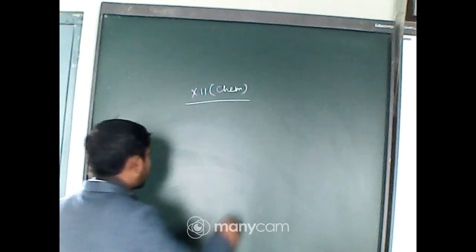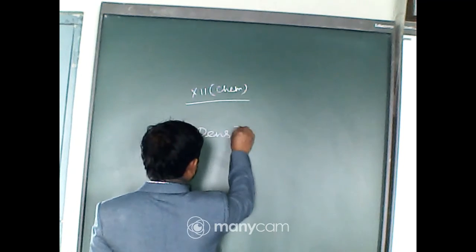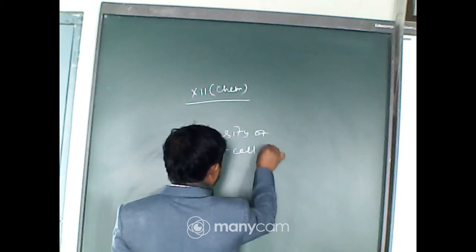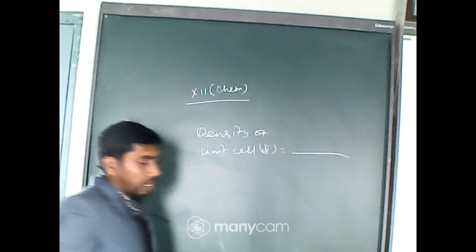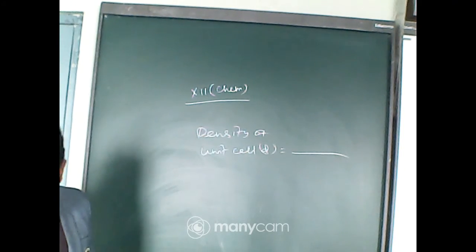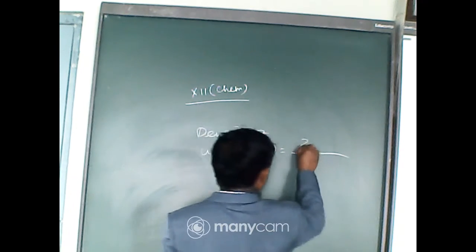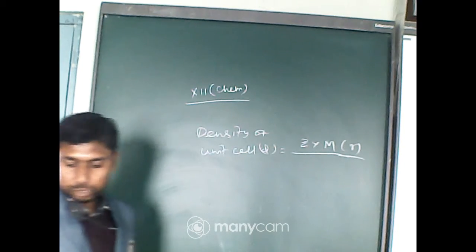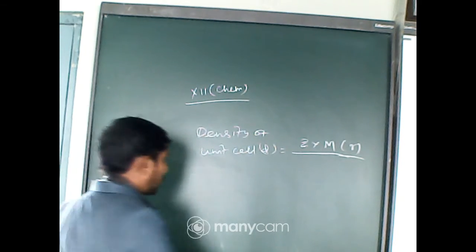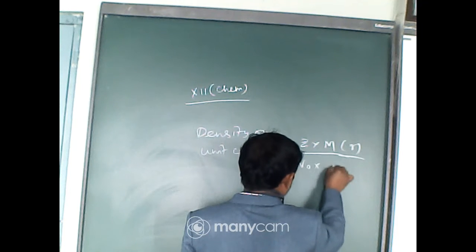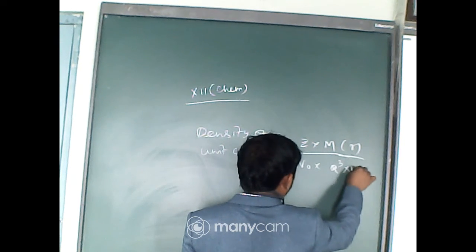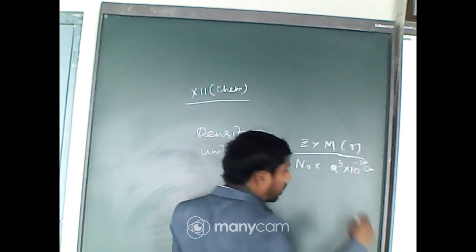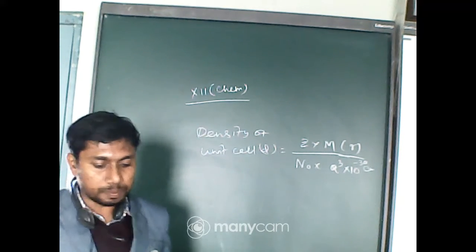Density of unit cell, D is equal to Z into M, expressed in gram, divided by N0 into A cube into 10 to the power minus 30 centimeter cube. This applies when the edge length is expressed in picometer.